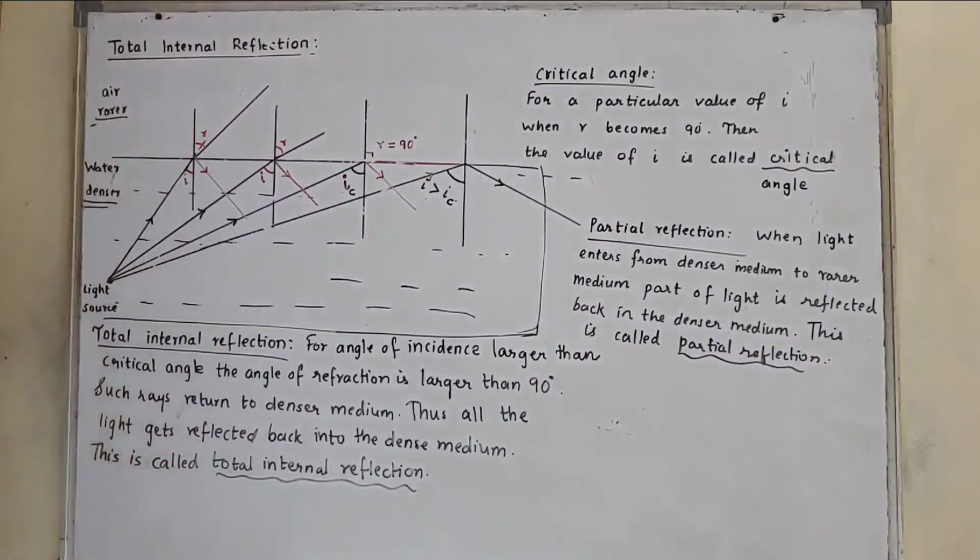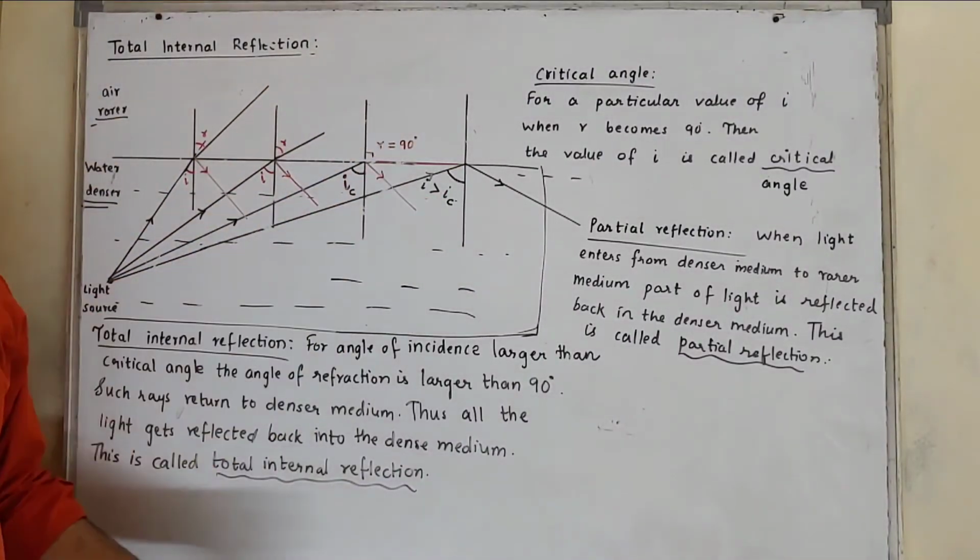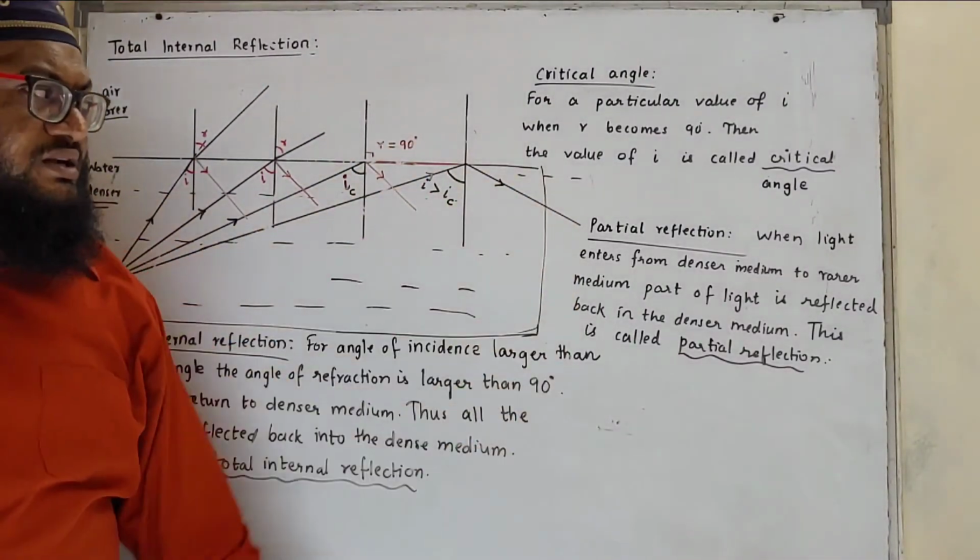So in this way we have completed the concept of critical angle, total internal reflection and partial reflection.